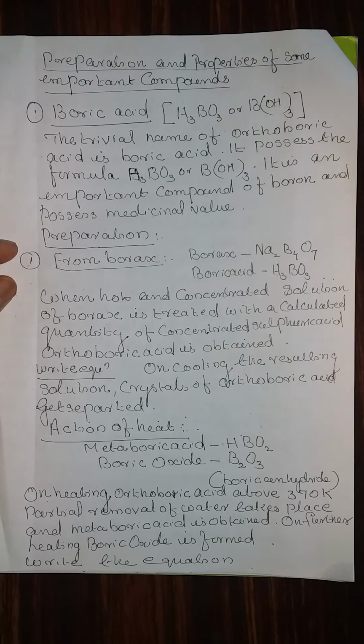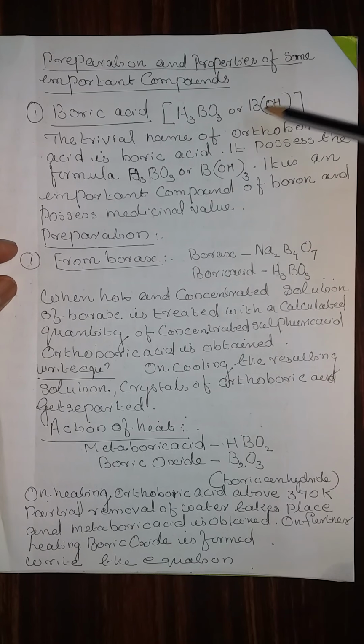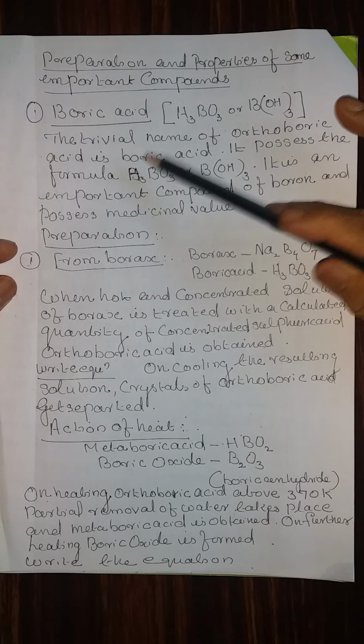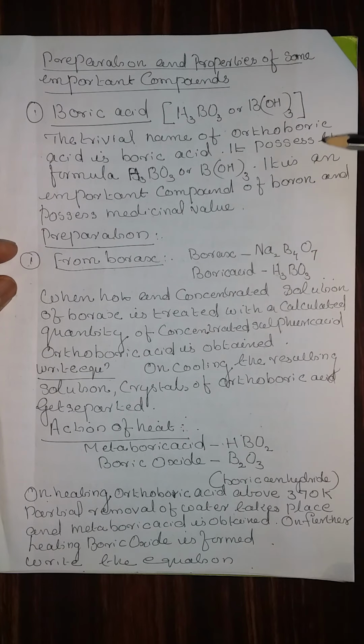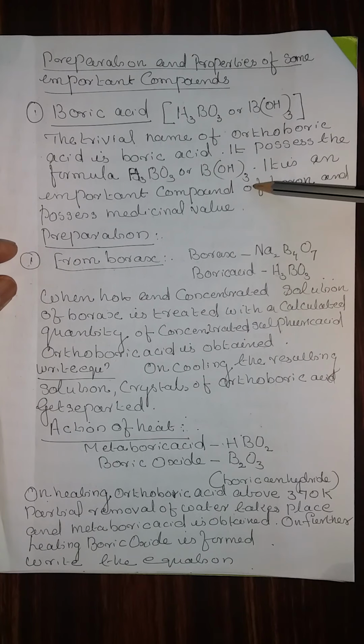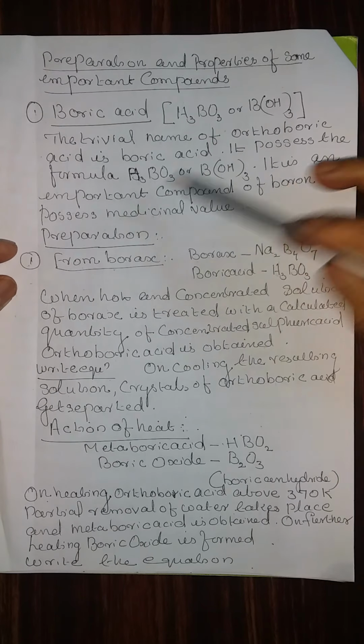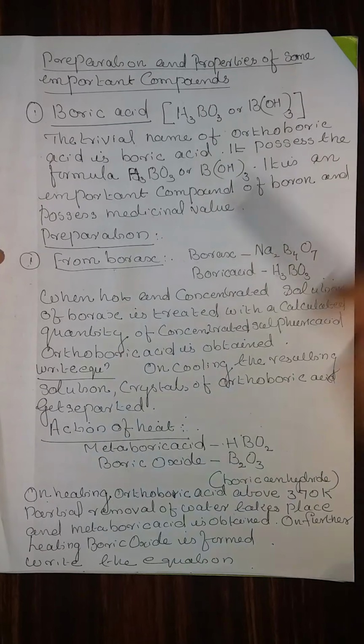Boric acid. The formula is H3BO3 or B(OH)3. The trivial name of orthoboric acid is boric acid. It possesses the formula H3BO3 or B(OH)3. It is an important compound of boron and possesses medicinal value.